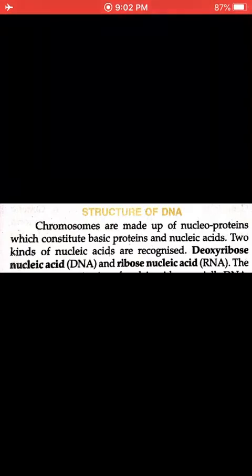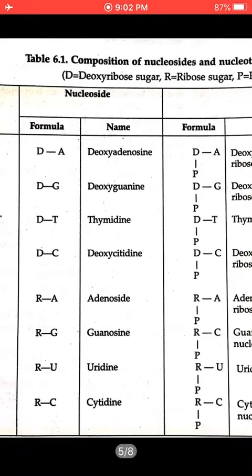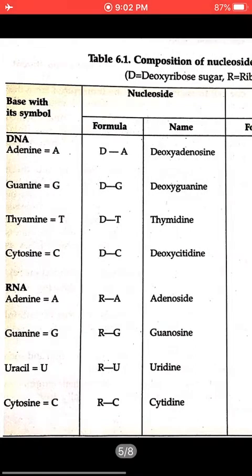Basically, DNA has nitrogen bases. What are the nitrogen bases? They are purines and pyrimidines. If we go inside the purines and pyrimidines, we will find adenine, guanine, cytosine, and thymine. Before you get confused, let's go for the table. Now, this is a table. This will give you a clear picture of what DNA has.